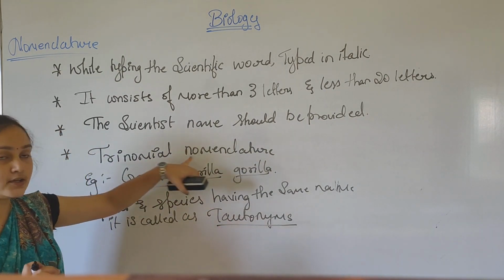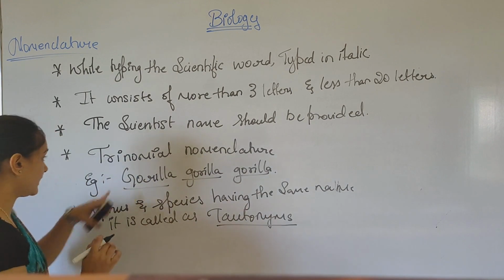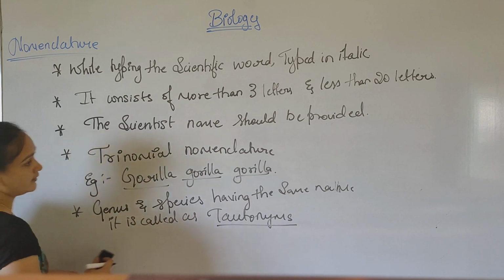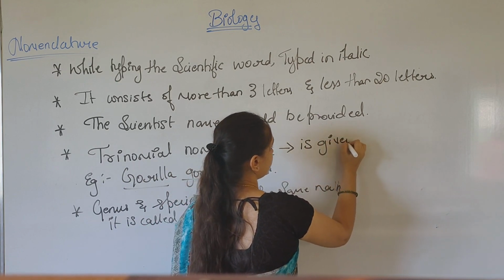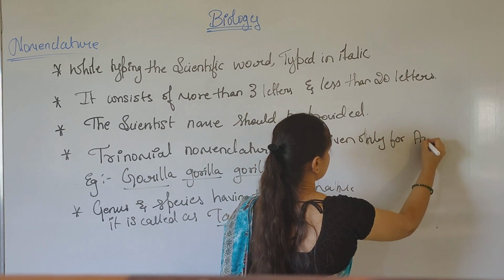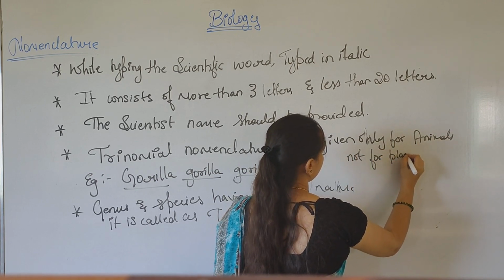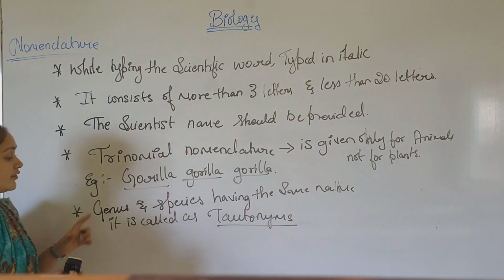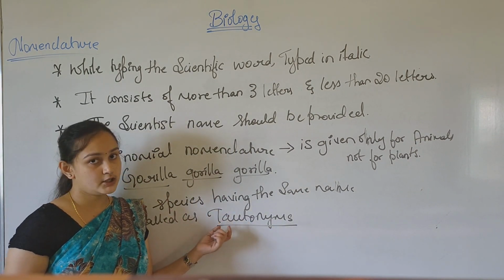This kind of trinomial nomenclature is given only to animals, not to plants. If the genus and the species name have similar words, then it is called a tautonym.